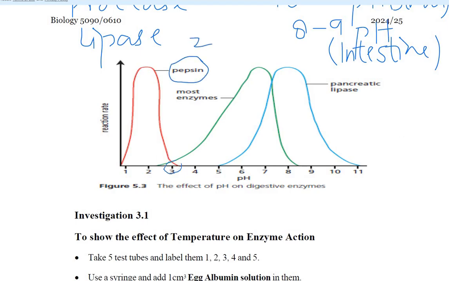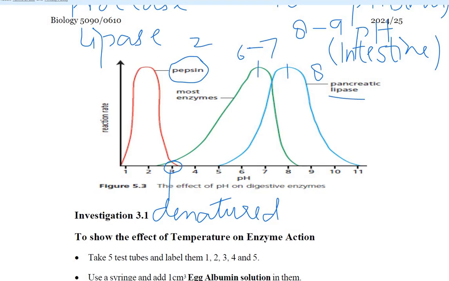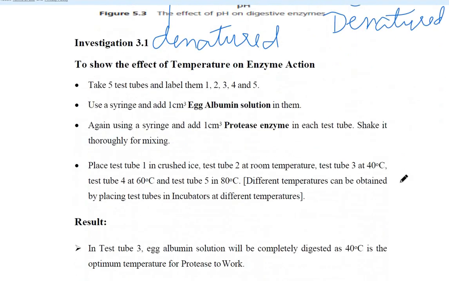Now you can see that pepsin is working best at pH 2. At pH 3, this pepsin is denatured. Similarly, most enzymes like amylase work best at pH 6 to 7. Other than their optimum pH, they will be denatured. Similarly, lipase is working best at around pH 8, and at 11 lipase will also be denatured. So other than their optimum pH and optimum temperature, enzymes will be denatured.